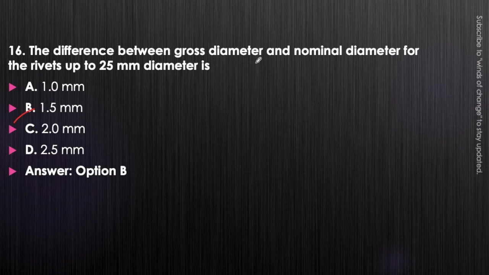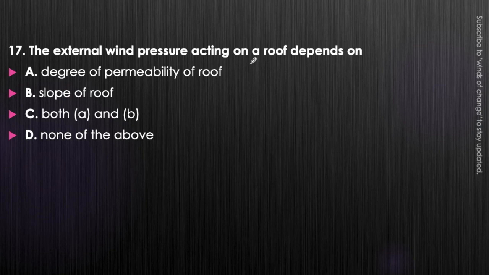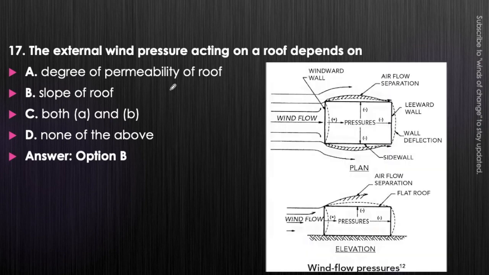Next question. The external wind pressure acting on the roof depends on degree of permeability of roof, slope of roof, both A and B, or none of the above. We are talking about external wind pressure acting on the roof. It will be dependent upon, think about it. Will it be dependent upon permeability of the roof? No, because the relation of permeability is to the seepage of the water, not about the wind. The answer will be option B, that is slope of the roof.